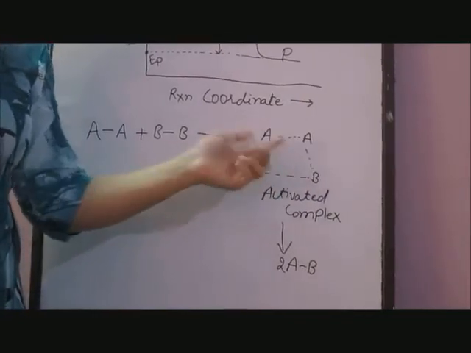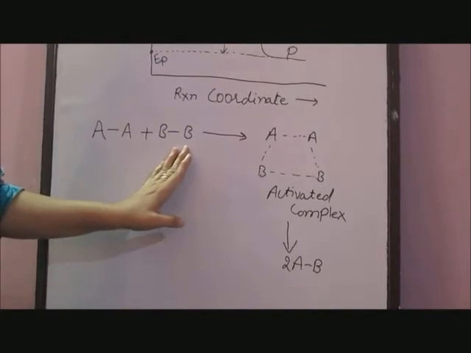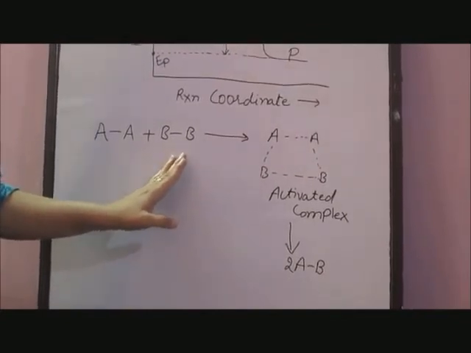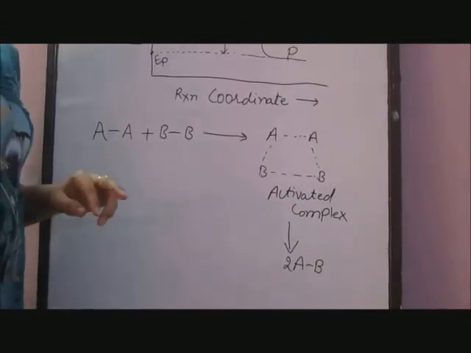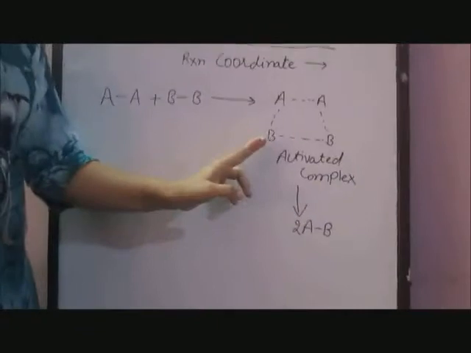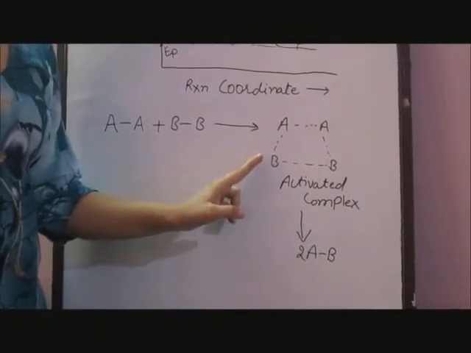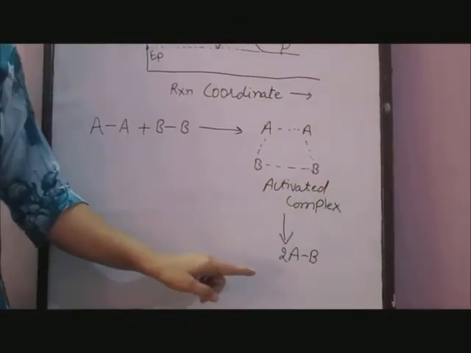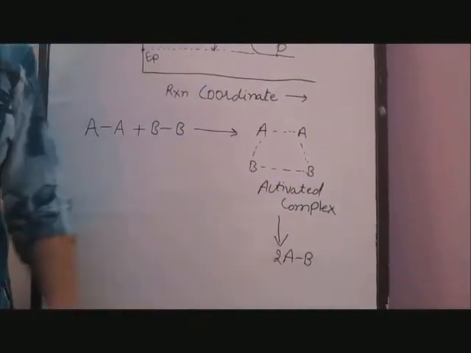This is due to the absorption of energy by these two molecules, so that their energy becomes equal to threshold energy or greater than the threshold energy to cross the energy barrier. And this activated complex is short-lived and decomposes immediately to form the stable compound, that is 2AB.